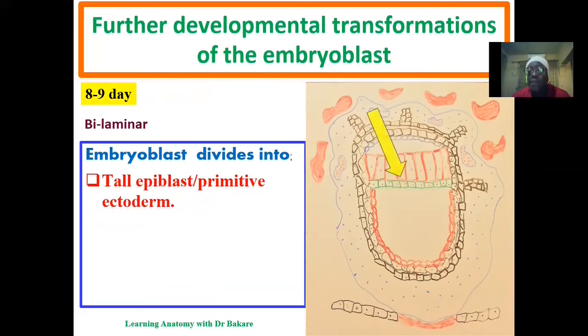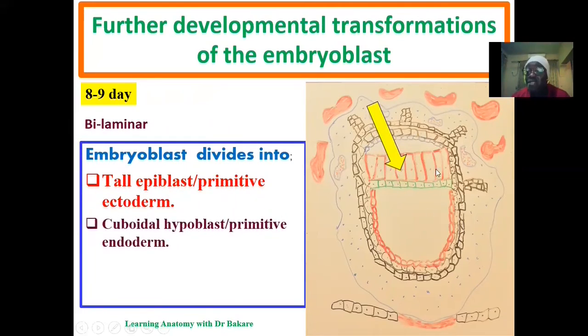And this is the epiblast. Then we have the hypoblast cell, which are cuboidal type of cell. They are located below the epiblast. And this was also referred to as the primitive endoderm. This means that they will further be transformed into the endoderm. And this is the formation of two layers.